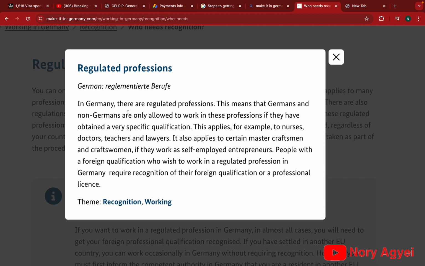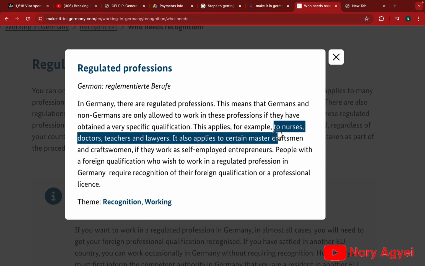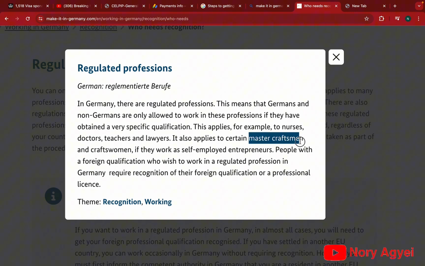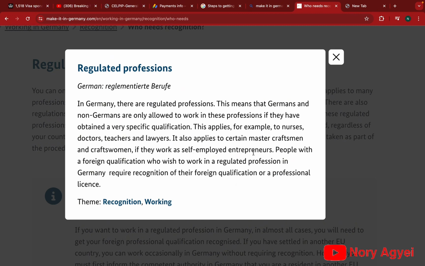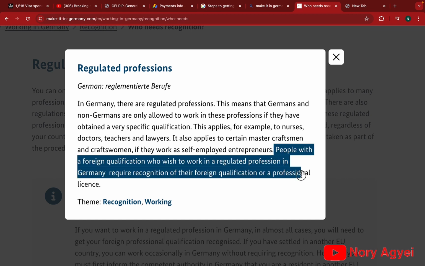When you click on regulated professions, you can see that it gives details as to which professions fall under the regulated professions. You can see nurses, doctors, teachers, and lawyers. So if you are going to Germany to work under these professions, then you need to do the recognition application. You can see that it says it applies to certain master craftsmen and craftswomen if they work as self-employed entrepreneurs.